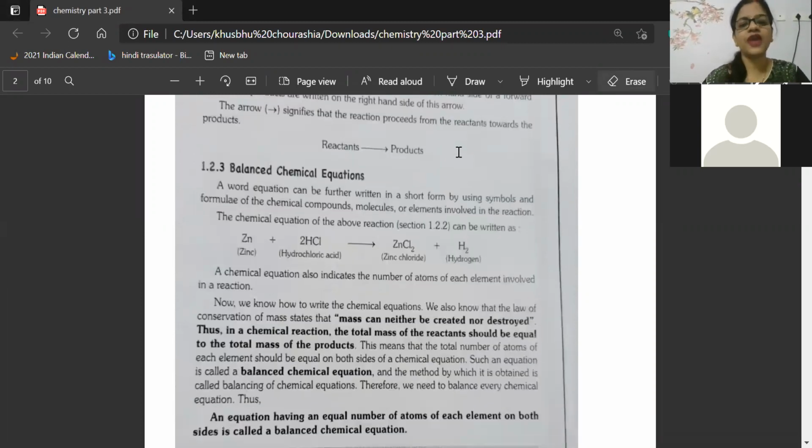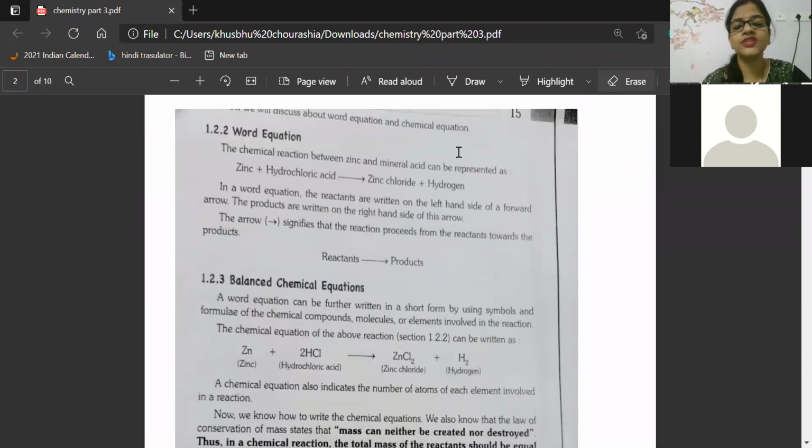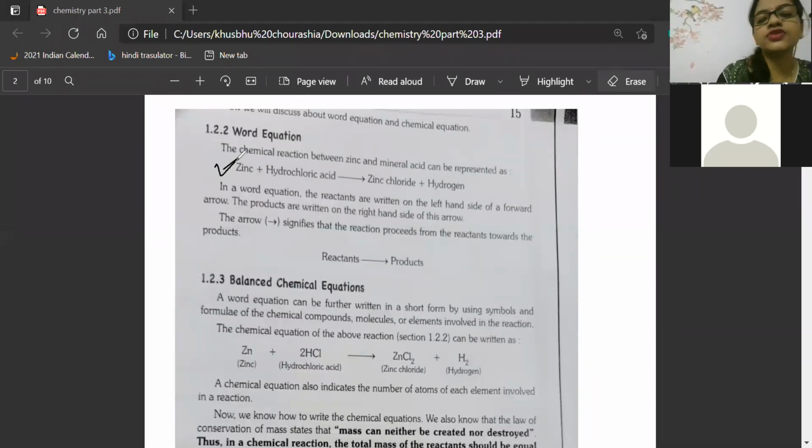Balancing of a chemical equation, what is given here, we will check now. A word equation can further be written in short form by using symbols and formulas that we already know. It is called a chemical equation. Here one word equation is given: zinc plus hydrogen chloride gives zinc chloride plus hydrogen.